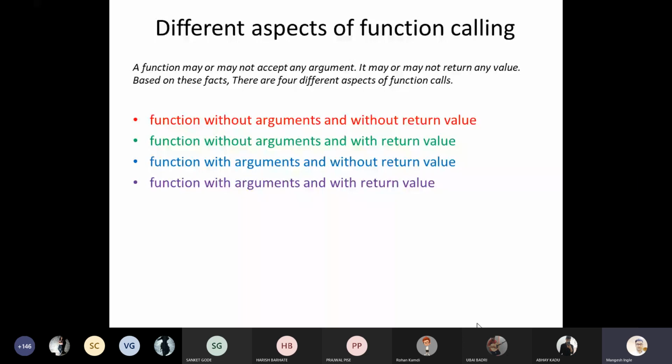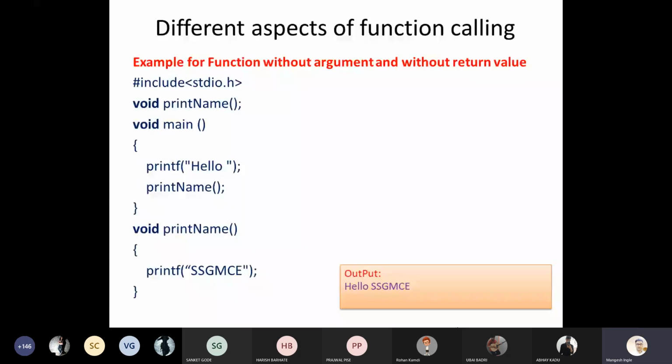Just concentrate. As you can see on your screen, here is the function. We have already spent time on that, but I'm recalling it because we need to compare all four types with each other. You can see here example 4, a function without arguments and without return value.